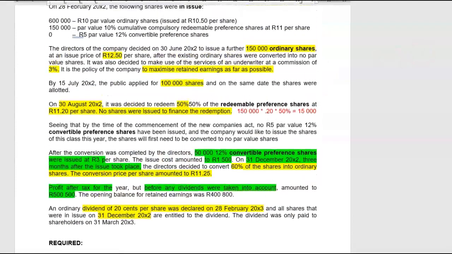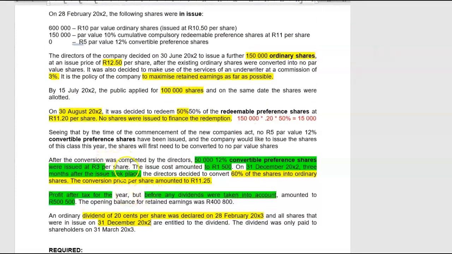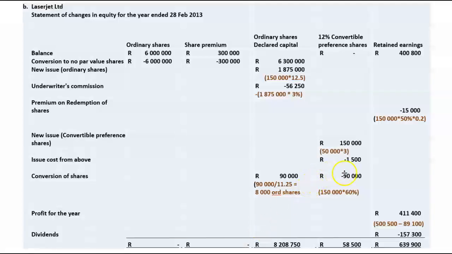Right. So when did this conversion take place? This conversion took place on 31 December. So these shares are also entitled to a dividend. So we had initially 600,000 shares to start off with. Then we have issued another 150,000 shares. And then with the conversion, we have worked out that in order to make good for that conversion of 90,000 Rand, we must have issued another 8,000 shares.